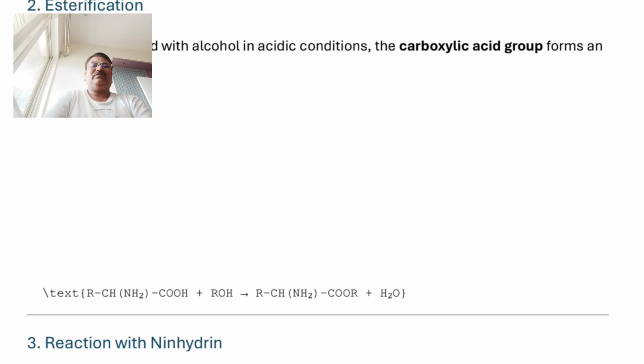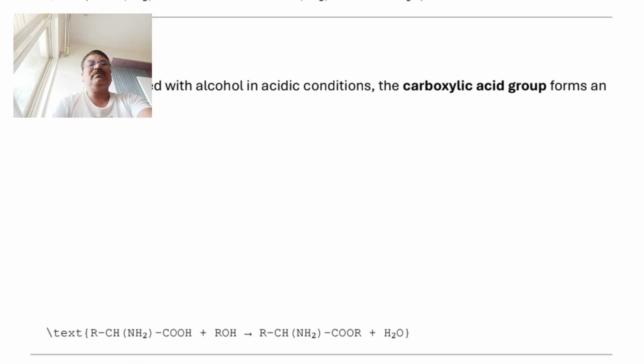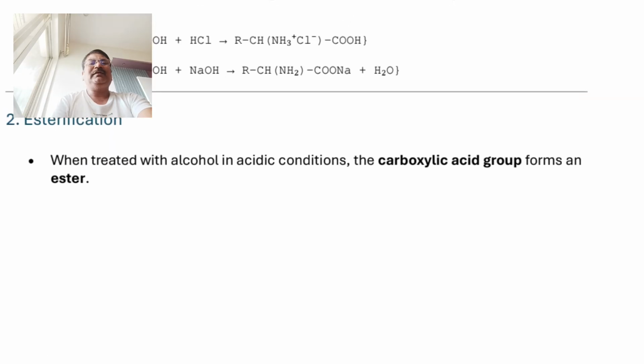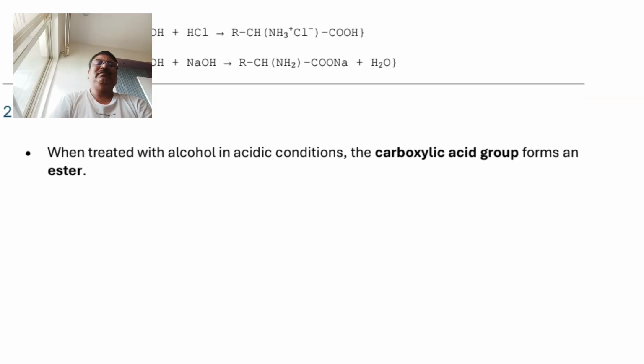Whenever, in the presence of acid, a simple alcohol reacts with the carboxylic alpha amino acid, it gives formation of an ester by elimination of a water molecule. So this is a simple reaction, that is, esterification takes place along the carboxylic acid group with the alcoholic group as a reactant in presence of acidic conditions.